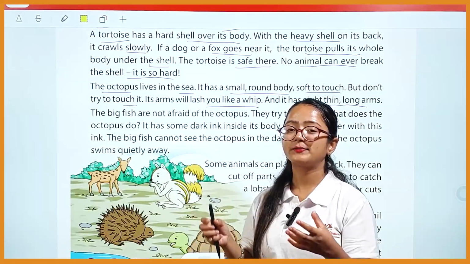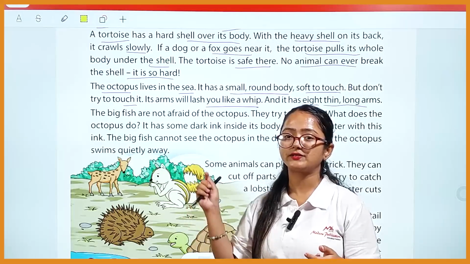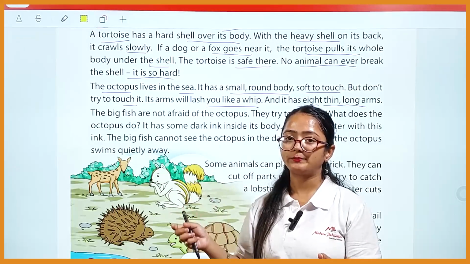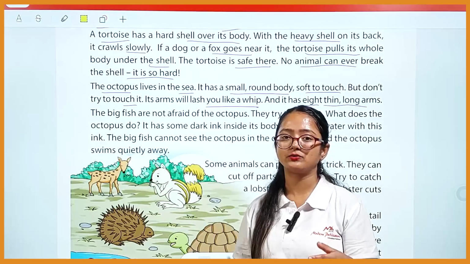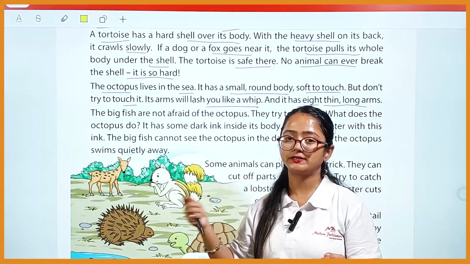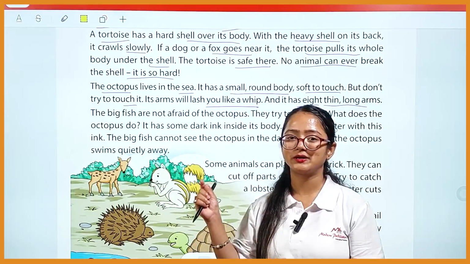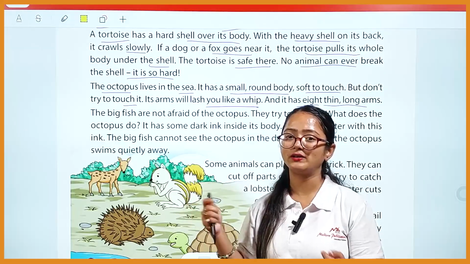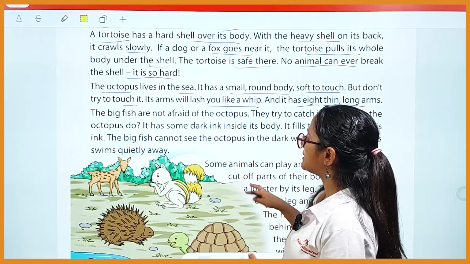Whip is what? A whip is a type of leather thing, or a rope type of thing, which is used to beat a person. Okay, as you have seen, there are some people who use the whip to hit themselves. And you have also seen that some parents hit their child by using the whip and all. Okay, so basically, that's how the octopus keeps itself safe.